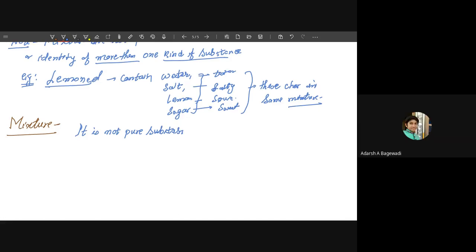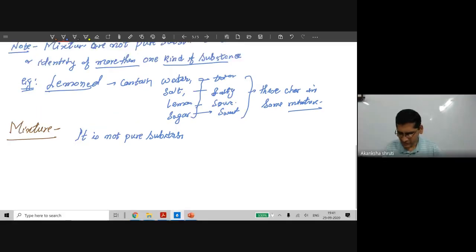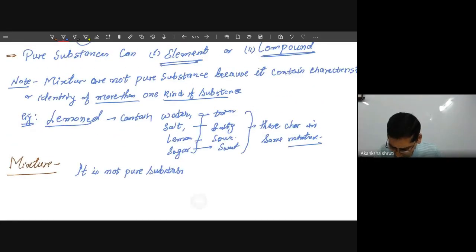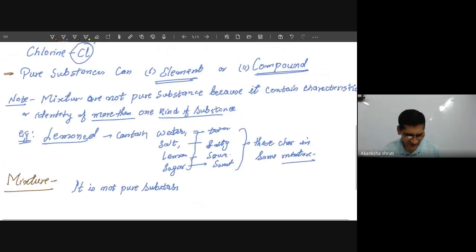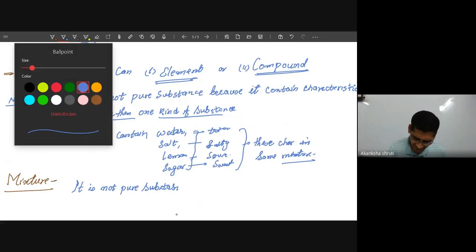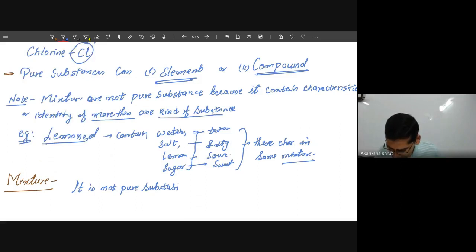Can it scroll up? Okay, write it quickly. Write, students. So these are not pure substances. More than one pure substance is present, but their ratios are not fixed.